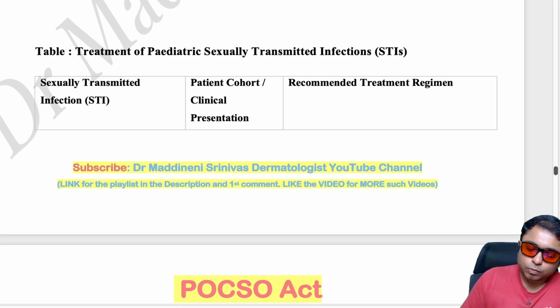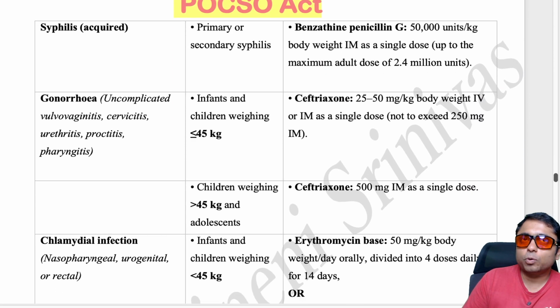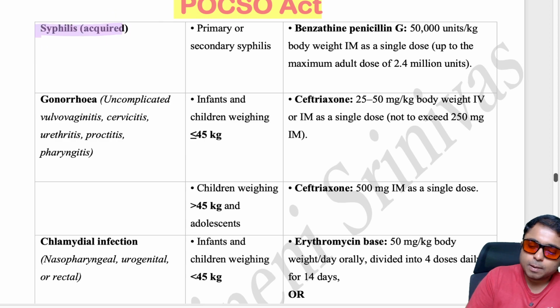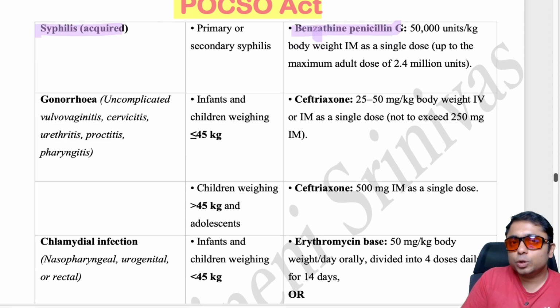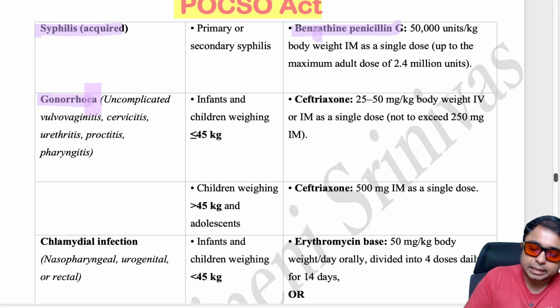So what are the infections and what is the treatment protocol? For the case of syphilis, obviously benzathine penicillin should be given. So these are the doses. I don't want to read them because it will become very lengthy.